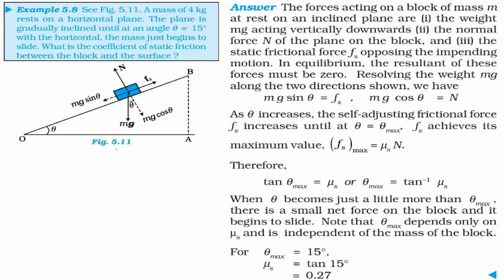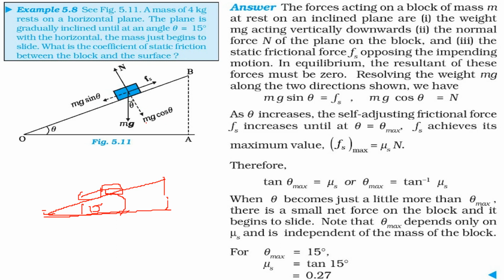In this figure, a mass of 4 kg rests on a horizontal plane. So it is resting, it is not moving. The plane is gradually inclined until, at an angle of 15 degrees with the horizontal, the mass just begins to slide. Initially it was like this, then it was taken up, so it goes like this. When it reaches this 15 degrees, the mass would slide. What is the coefficient of static friction between the block and the surface?